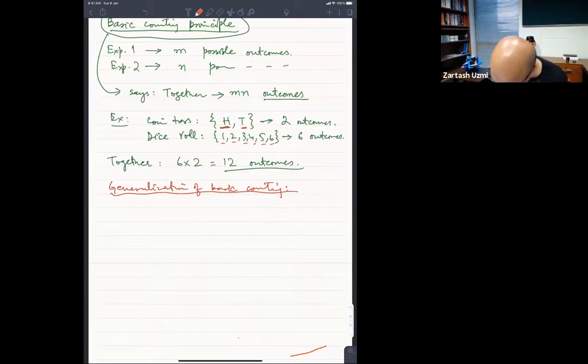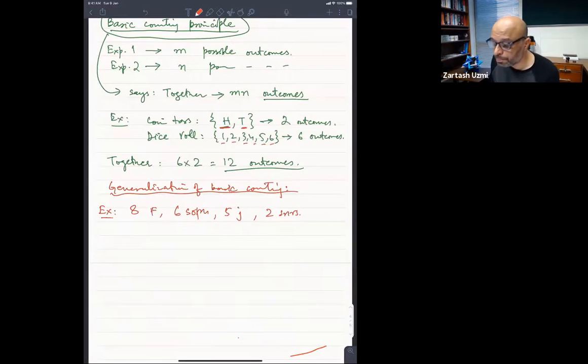ठीक है, and the example of that would be 8 freshmen, 6 sophomores, 5 juniors and 2 seniors. Okay.